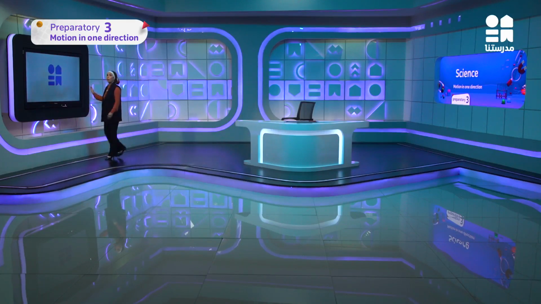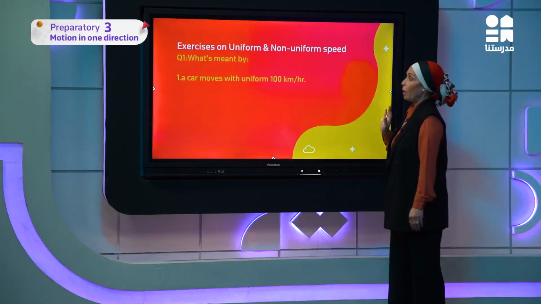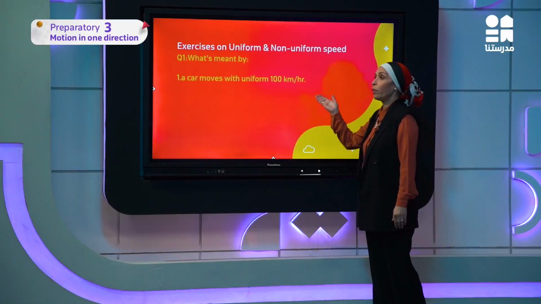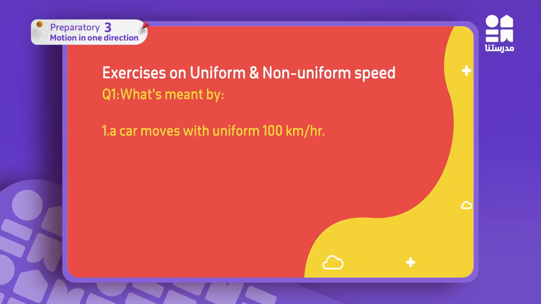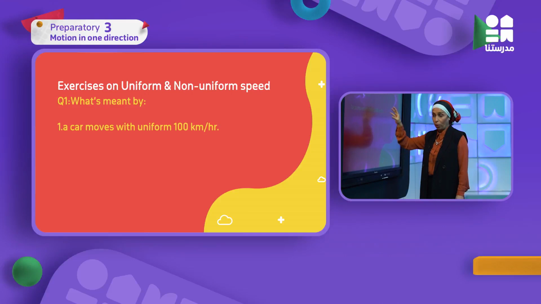The most important type of question this year is what's meant by. What's meant by a car moves with uniform speed 100 kilometer per hour? So here he mentioned uniform speed. If I get this type of question, I'm going to define the type of uniform speed. But here I have a number. Shall I be confused? No. Just put the definition of uniform speed and add the quantity or the number that you have in the problem or in the question.